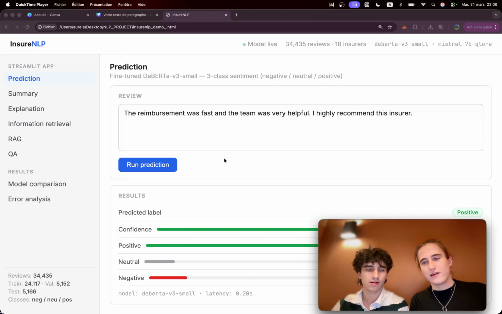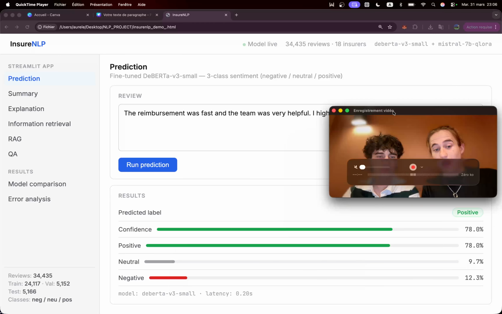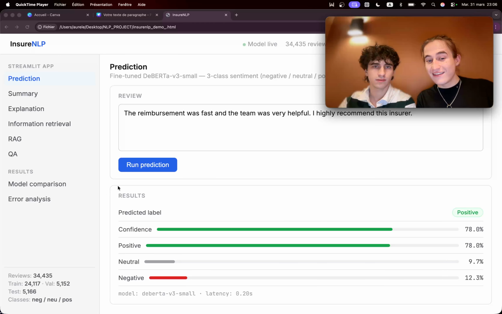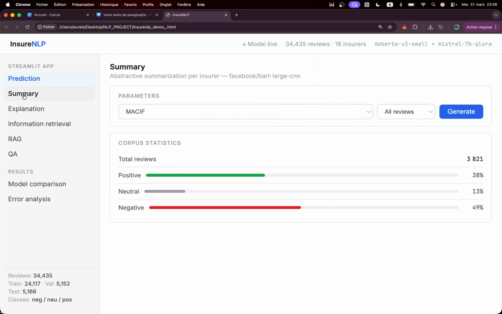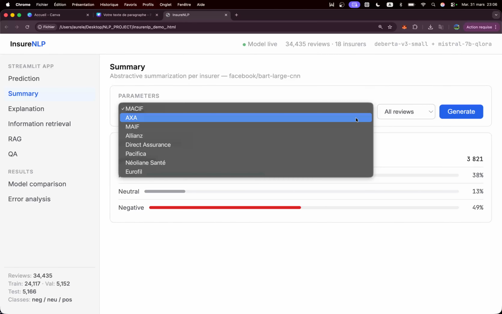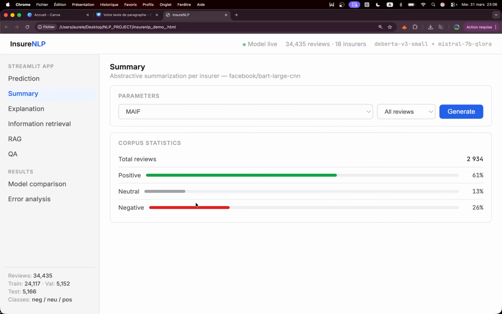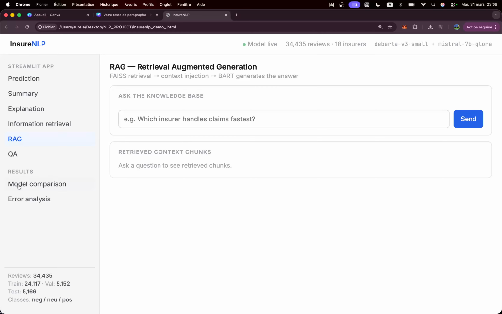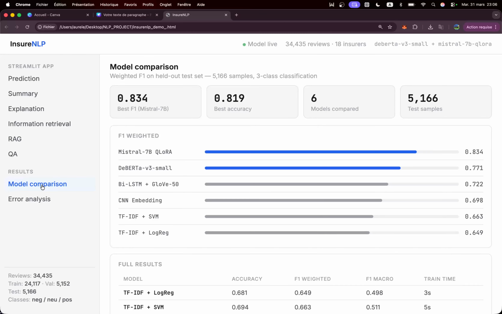But this is one of the results that we actually got. Here we give a positive review, and it gives us very good grades. We are quite happy, and we also have a summary on the different information and explanations. This is also where we put our model comparison, because it is very interesting to compare all the models that we've run thanks to our strong GPUs.